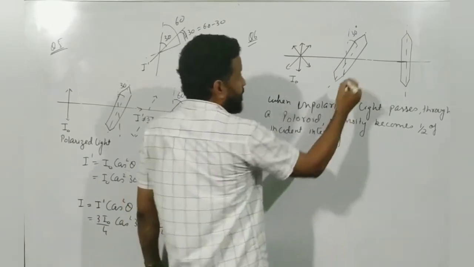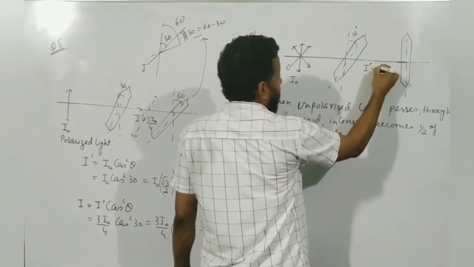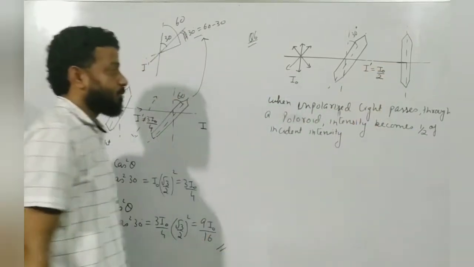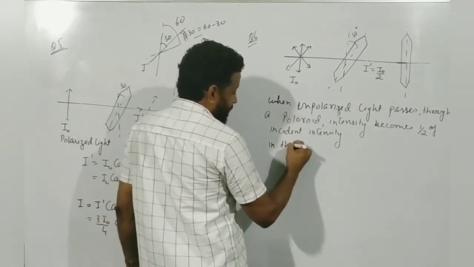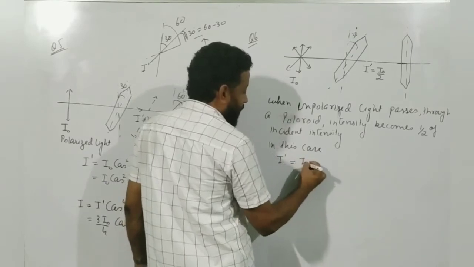Okay, that means the intensity over here, let me call this I dash, I can now write as I naught by 2. So in this case I dash is equal to I naught by 2.